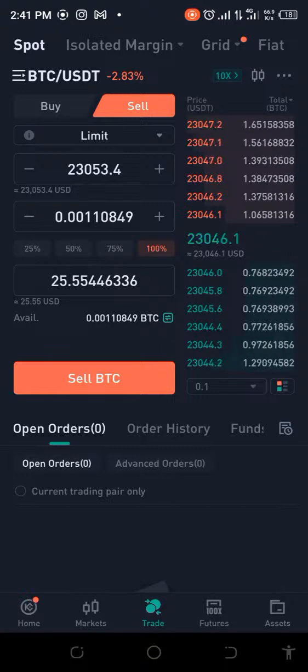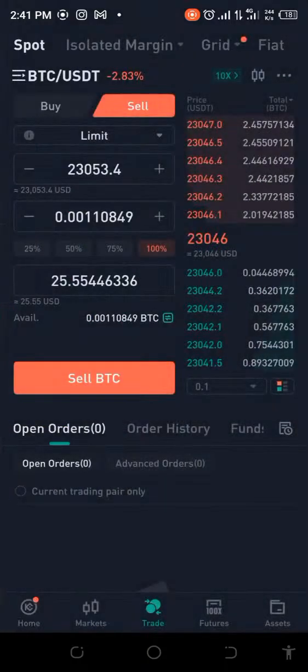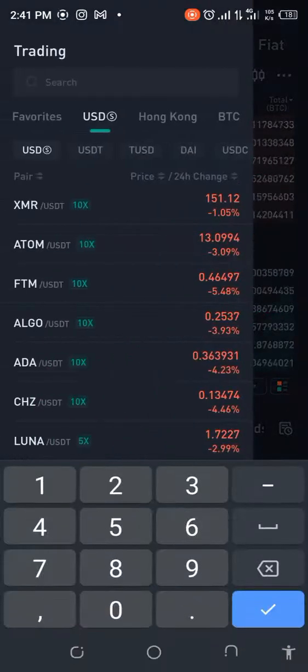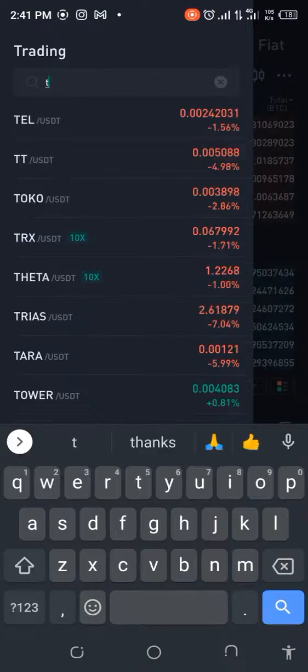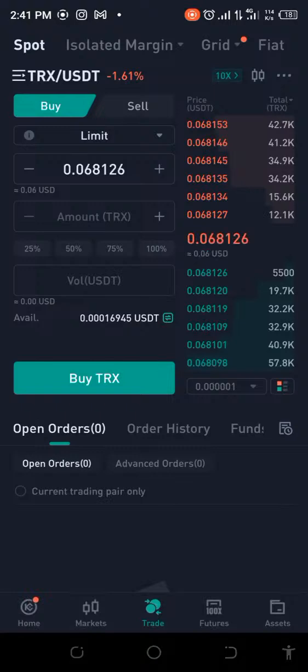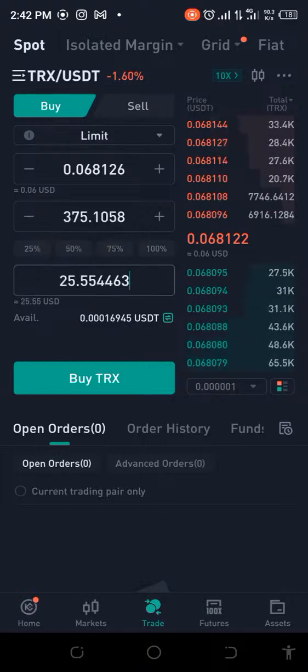So if I have to change this again to TRX, I'll also have to be spending money. So let me just go and do it. This is 25.55. If I change 25.55 to TRX, how many will that give me? Let's check that. We just have to really be fast at this point. TRX to USDT. Let's see what that will give us. Oh, it's already increased. Okay, it's not going to favor us.